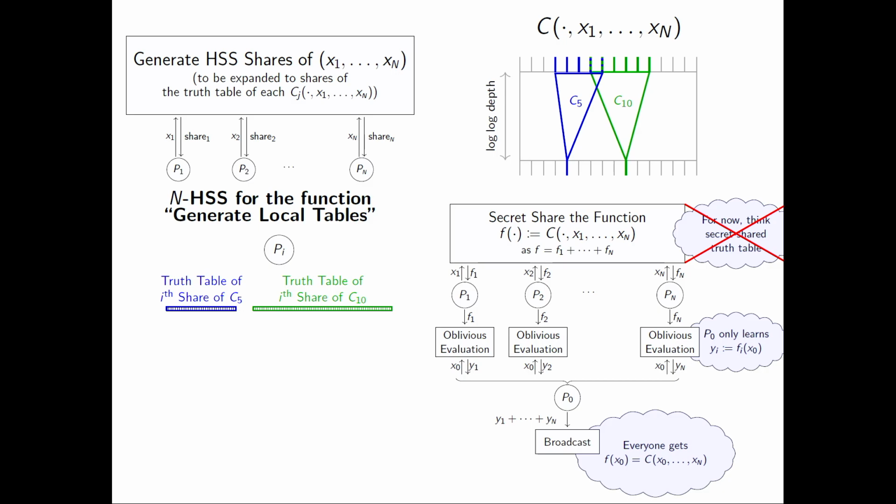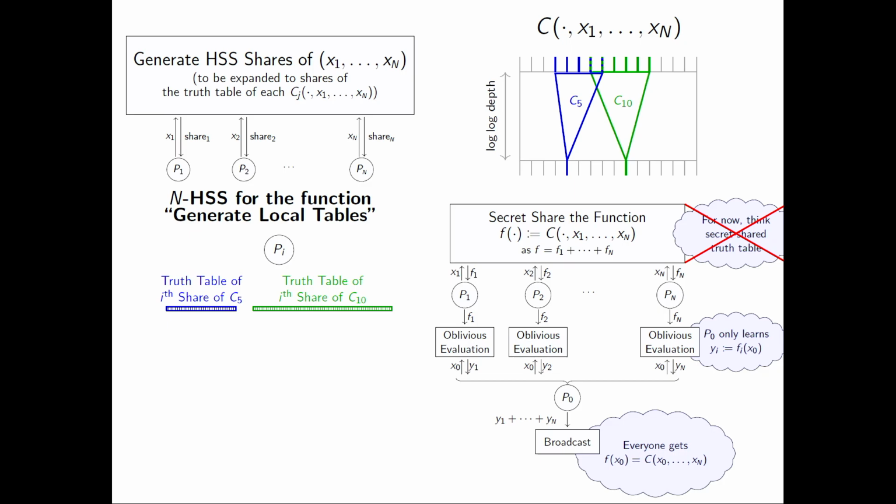So the parties P1 to Pn are going to generate secret shares of the vector of inputs, x1 to xn. And then, now that they have their shares, they're going to perform some homomorphic operation on the shares in order to homomorphically compute the function which on input x1 to xn generates these truth tables. And while this is not entirely trivial, it's not necessarily very important to see the details at this point.